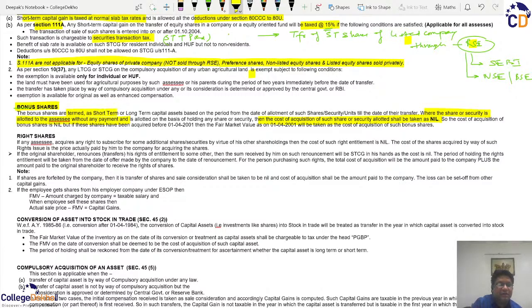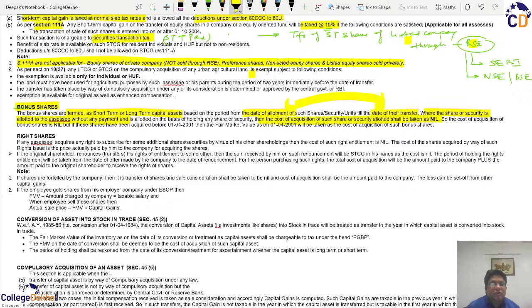If they sell it, then the profit on such share can either be long term or short term, depending upon when the shares were allotted, because the date of allotment will become the date of acquisition until the date of their transfer. So the difference between these two dates, if it is more than 1 year, then they will constitute the long term capital gain, and if they are sold within 1 year of the allotment, then they will create the concept of short term capital gains.